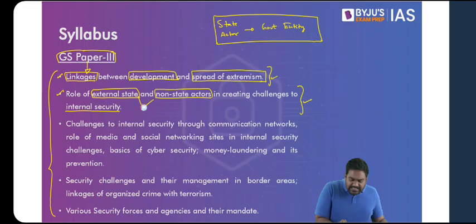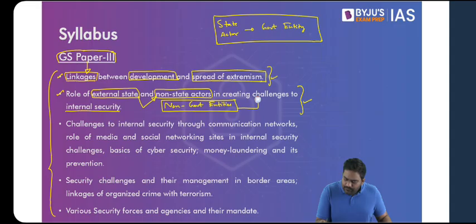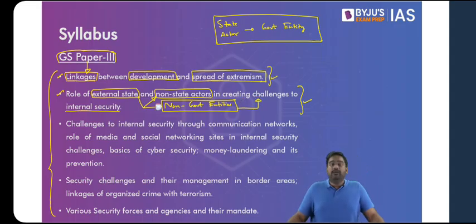Sometimes these foreign state actors work closely with non-state actors, with non-government entities. They use non-government entities to create security challenges for us. It could be a hostile country which is trying to target India, or sometimes it could be friendly countries as well who are trying to destabilize India.